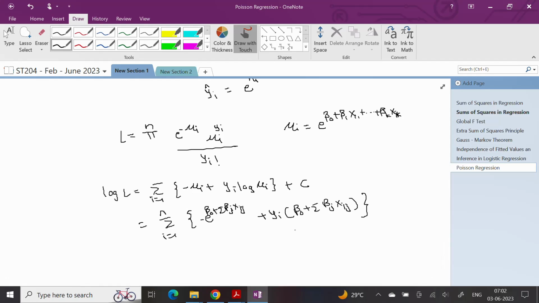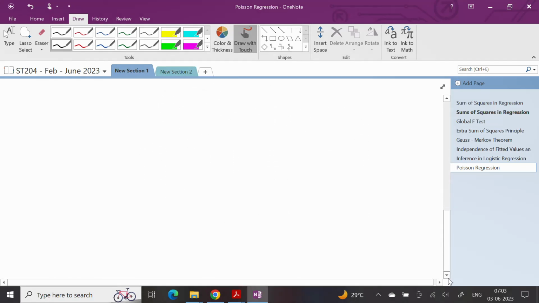Once I get estimates of betas, I again follow the same inference procedure that we discussed in the logistic regression setup. That is, we can use the deviance statistic again. Deviance will be defined in a similar manner: log likelihood of the saturated model minus log likelihood of this model. How do I get the log likelihood of the saturated model? In the Bernoulli setup, we saw that. In the Poisson setup, for every distinct value of xi, I should have its own estimate of mu i. That is the saturated model.